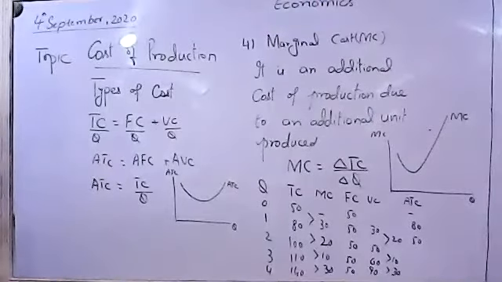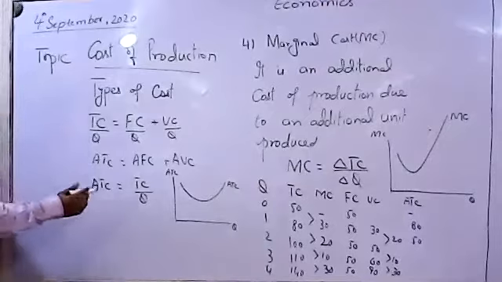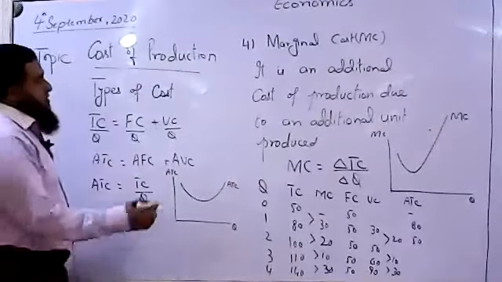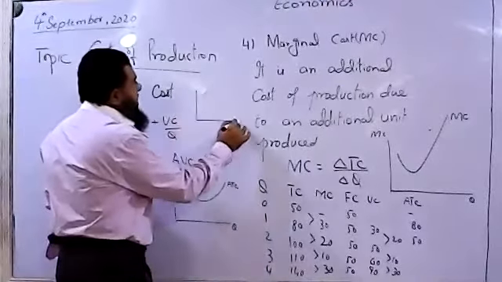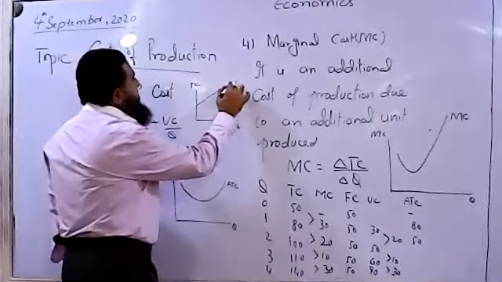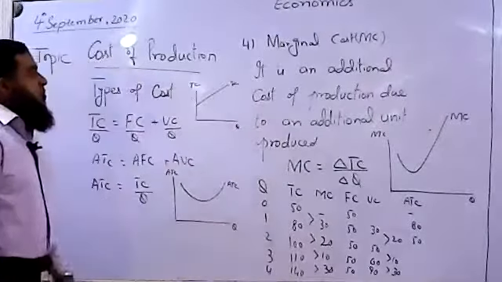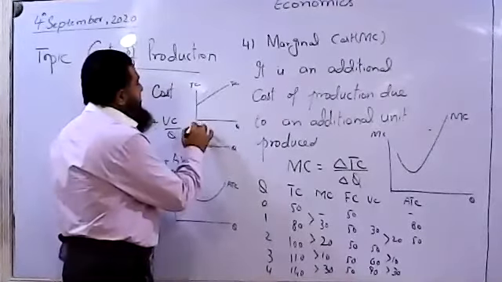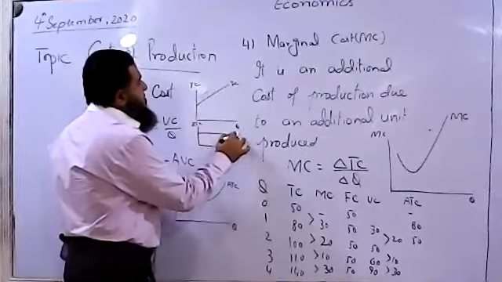Okay. Now if I ask, why do we have this shape of the average total cost? Why not a constant line? Yesterday we were talking about when total cost has a constant slope, that it is changing by a constant amount, then average cost will be constant.